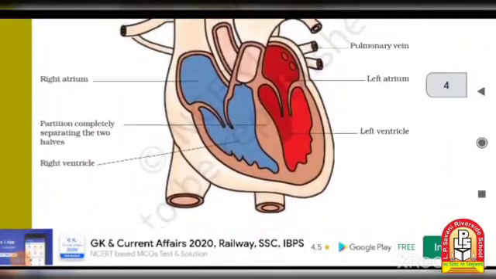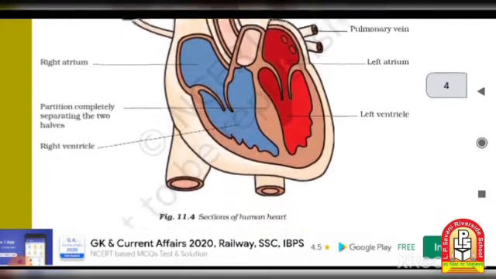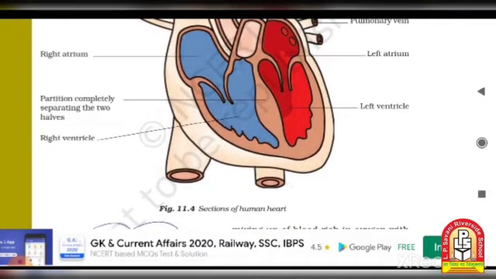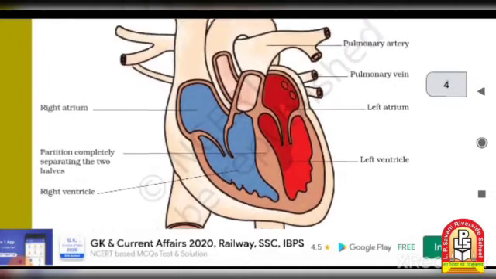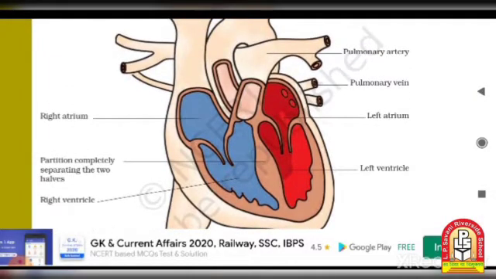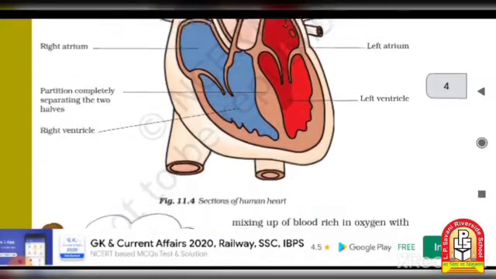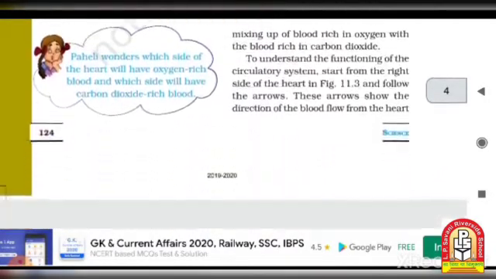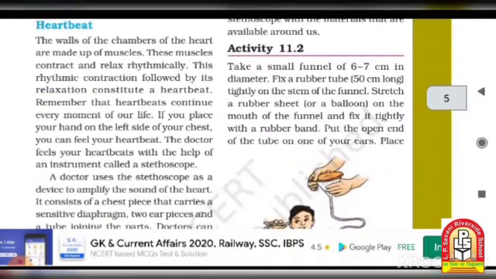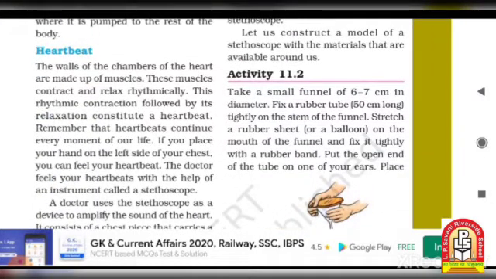Then next, we have to learn to draw the sectional diagram of the human heart and its parts. There are mainly 8 parts. First one is the pulmonary artery, then pulmonary veins, then right atrium, left atrium, then the left ventricle, right ventricle, and the partition completely separating the two halves. So all these parts we have to learn in the Zoom lectures.